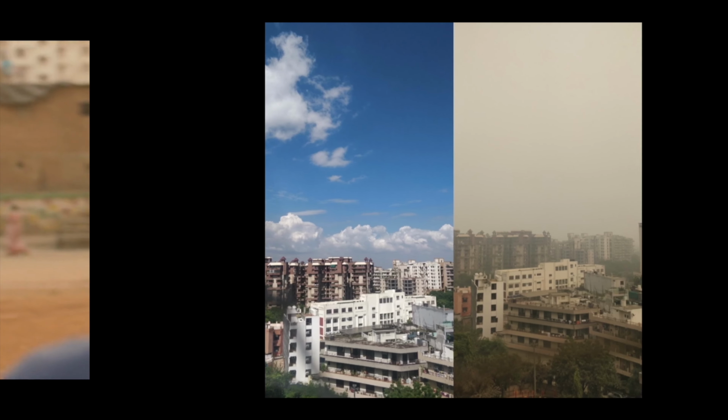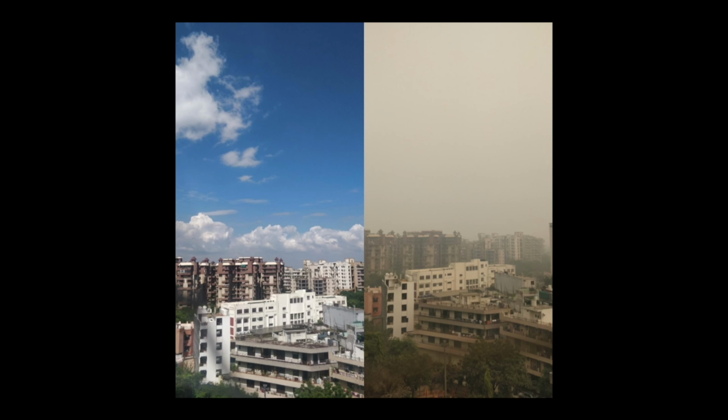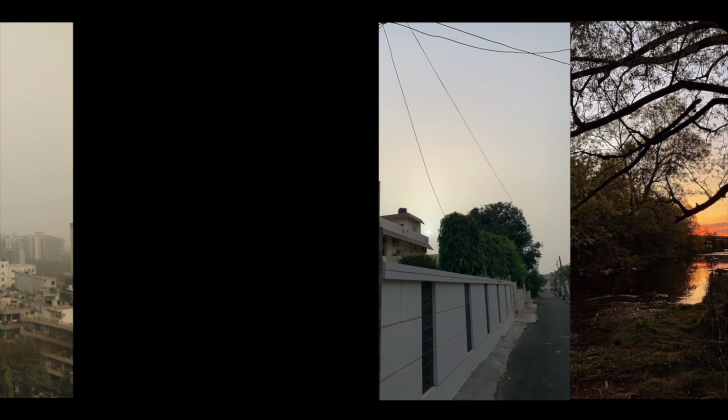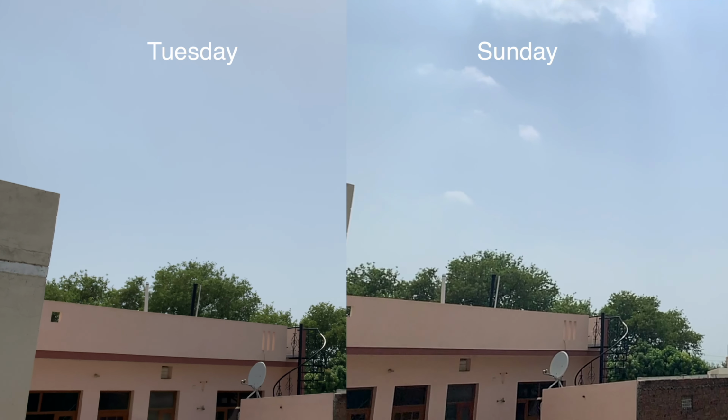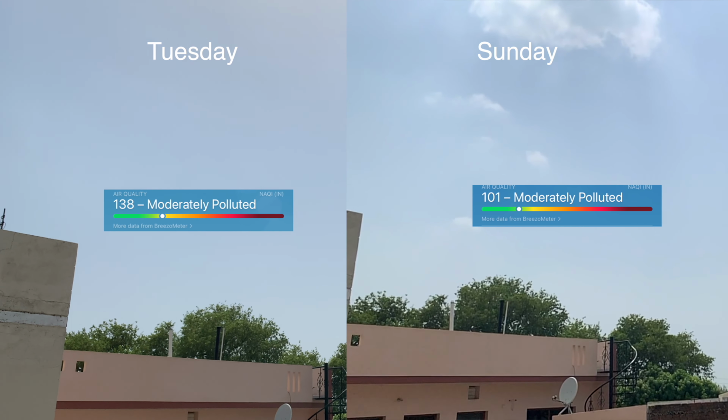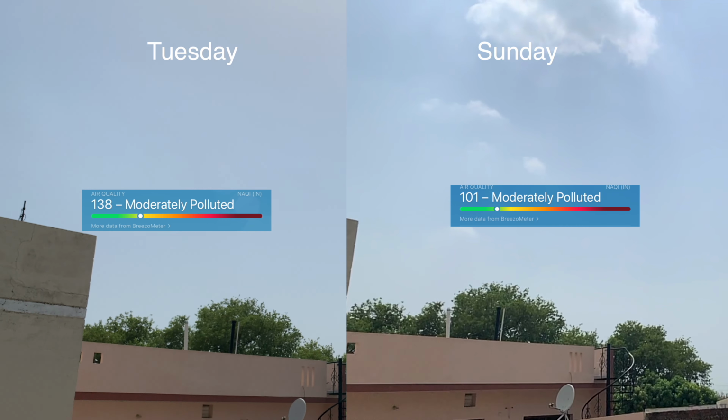Look at this picture. Look how much more defined the shadows are on the left, and in combination to that, the pollution also forms a sort of color hue on the environment. Because we're not getting direct sunlight, that alters a lot of the color on the environment. Look at the difference in the color of these buildings. This is the reason social media posts of your friends in foreign countries look much better. This is why Sundays usually look better for some reason. The lower pollution is literally making the day brighter than weekdays.